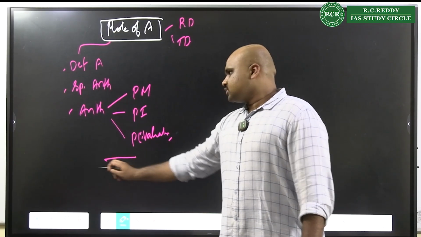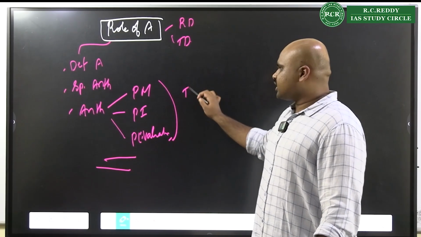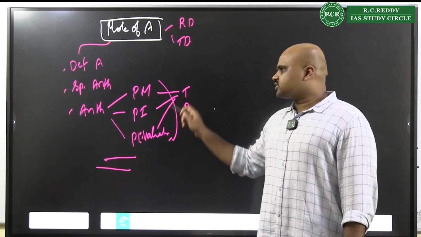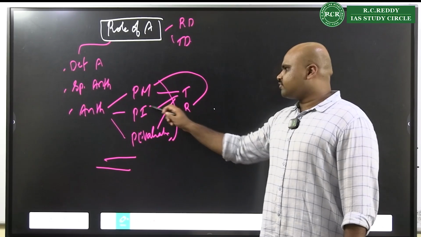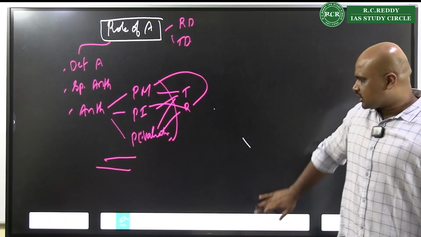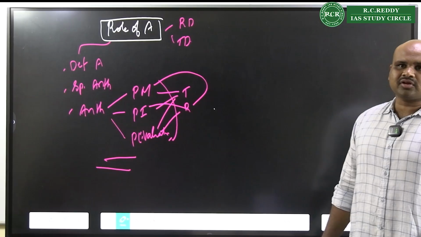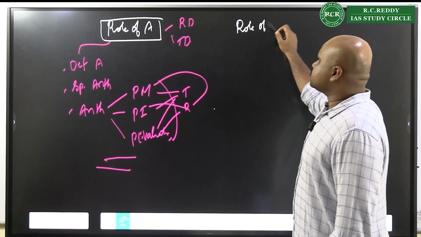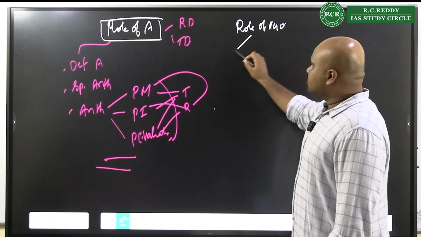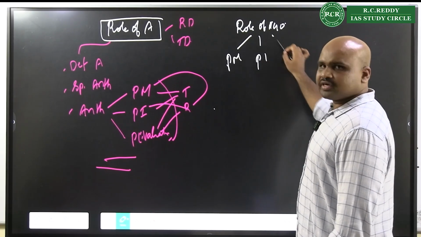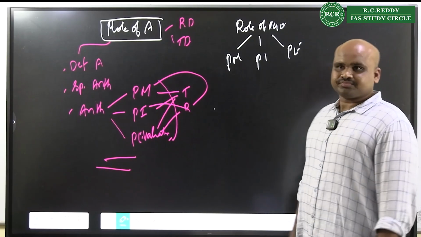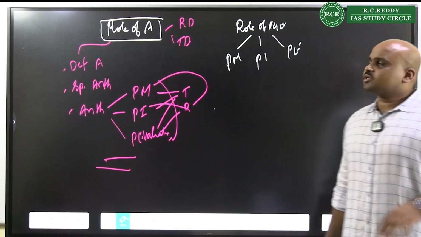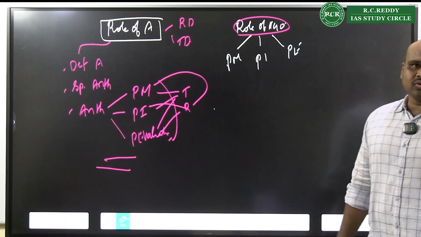And conclude. Because this is with respect to tribes, and this is with respect to rural as well. In tribes also we have policy making, implementation, evaluation. In rural areas also we have making, implementation and evaluation. That is a simple structure that you can follow whenever you are writing that answer. Now in a similar manner, they would also ask you the role of NGOs. What can you do? Policy making, policy implementation, policy evaluation, one example for each.